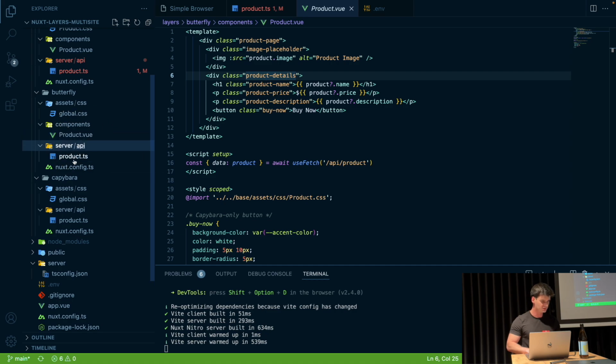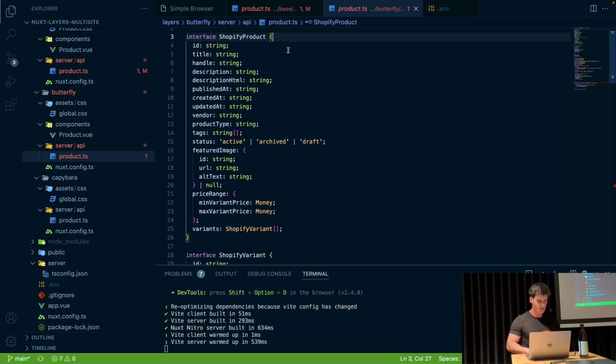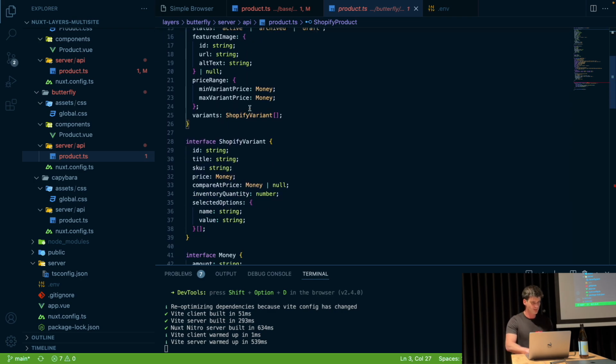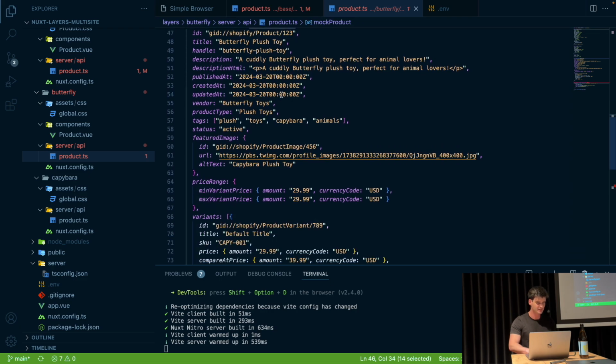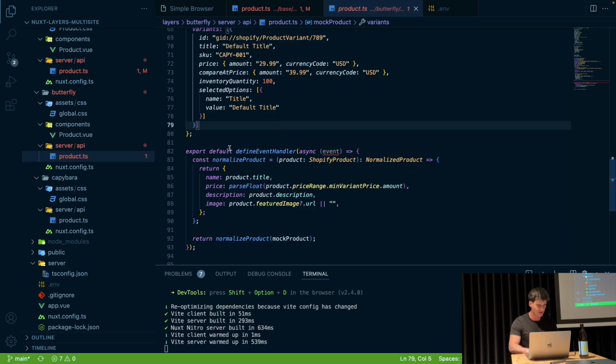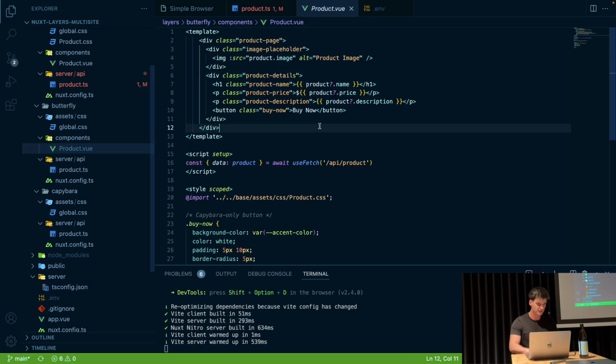Now, what about the product? So this is a Shopify product model. At least I believe it is, because I used ChatGPT to generate it. As you can see, it is majorly different from what we need. So as I told you, what we are doing is we have our Shopify product, and then we have our function that is normalizing it. We're taking a Shopify product and changing it to this normalized data model. This way, we don't need to change anything in the component, and it is displaying without any errors.